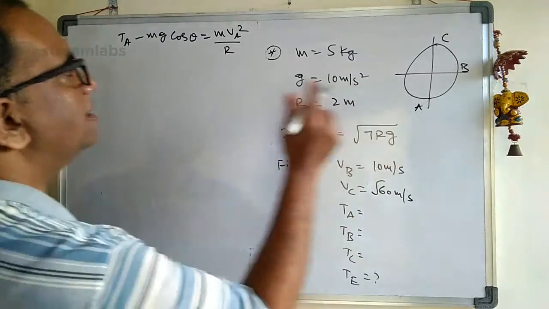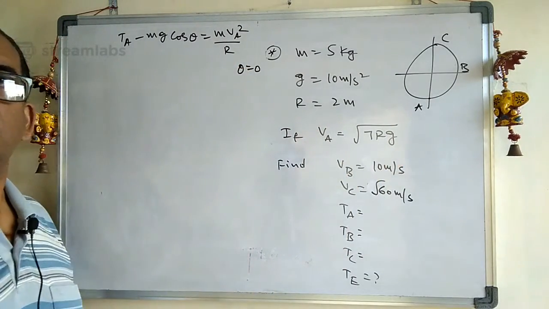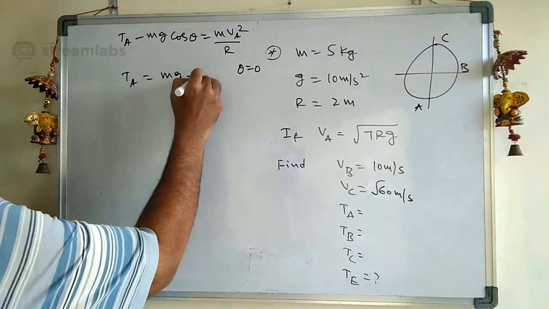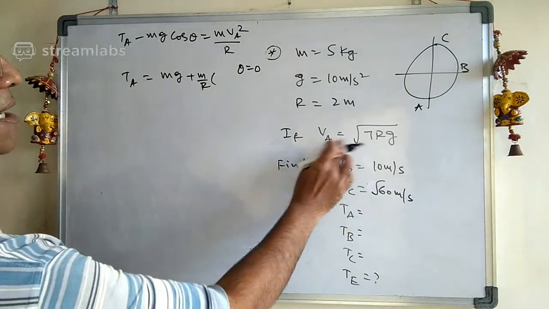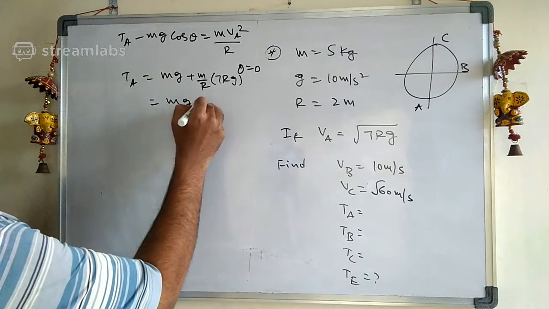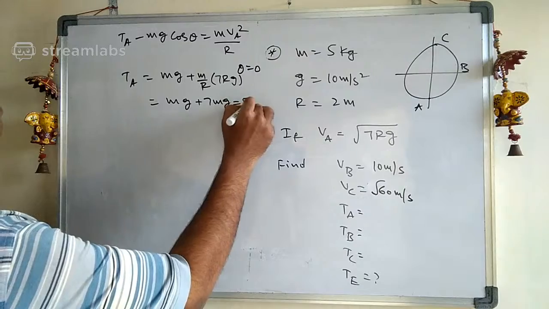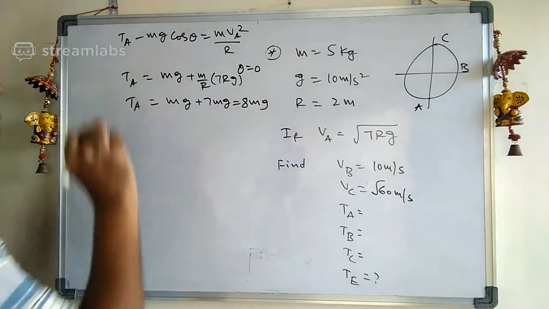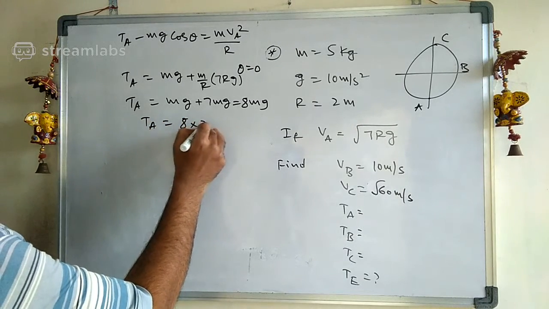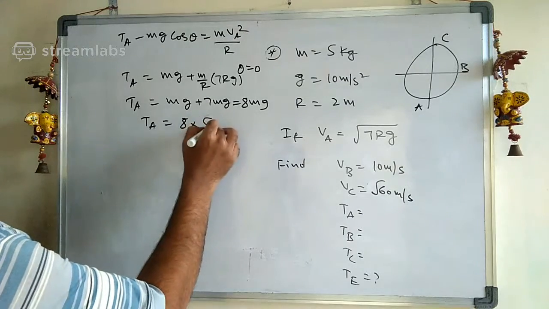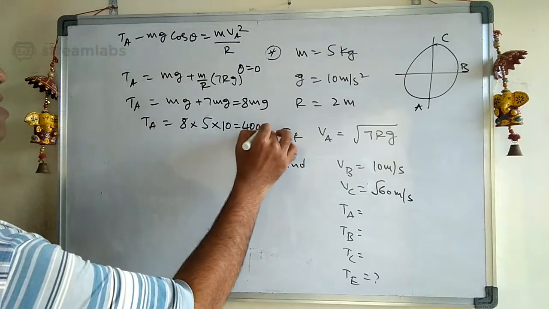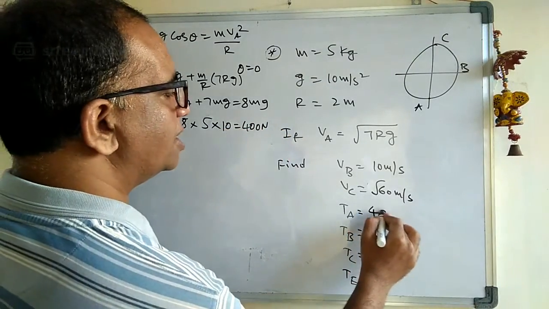At A the theta value is 0. Therefore TA is equal to mg plus m by r into Va square. It is nothing but 7rg, so mg plus 7mg is nothing but 8mg. That is the tension at A. So 8 into mass 5 kg into g value 10 means 400 Newton. So tension at A is 400 Newton.